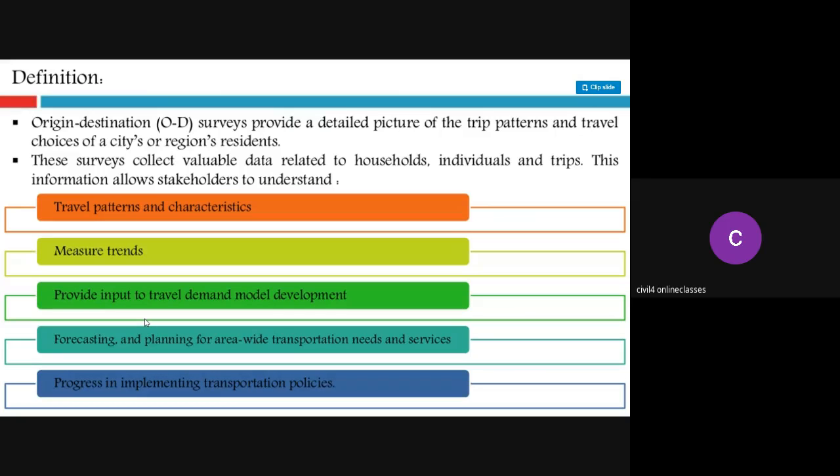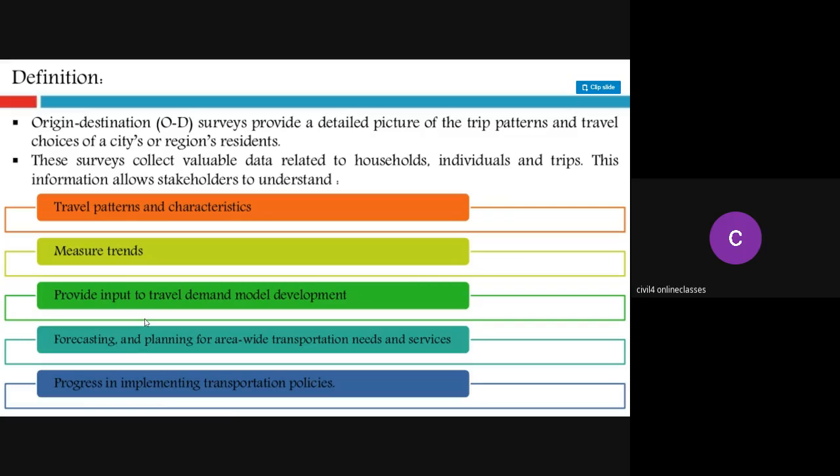These surveys will collect all the data related to the households and also the individuals in the households and the trips made by them. This information allows the stakeholders to understand, first, travel patterns and characteristics. So what are the travel patterns of the household members? They measure the trends and also provide input to travel demand model development, and forecasting and planning for area-wide transportation needs and services.